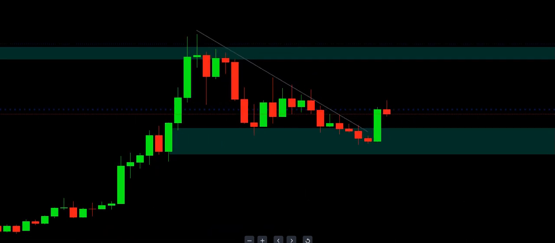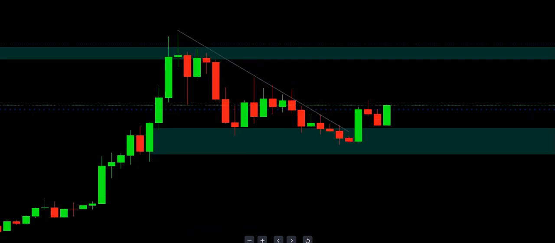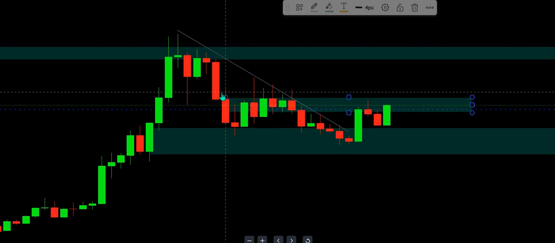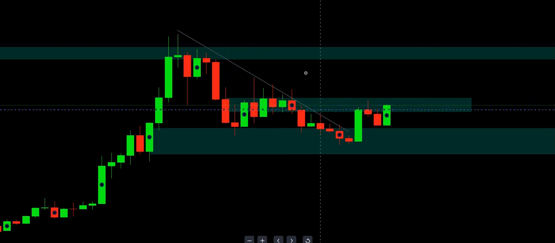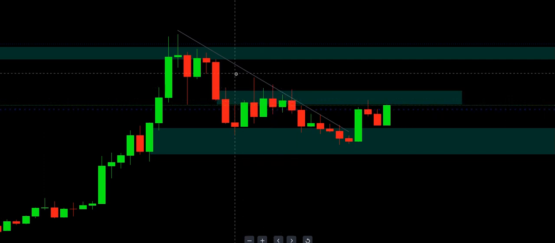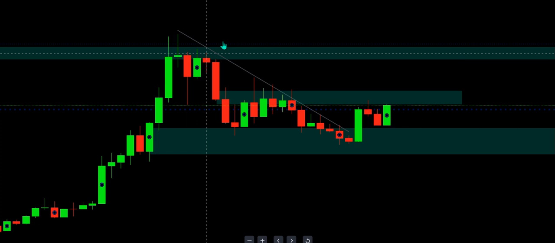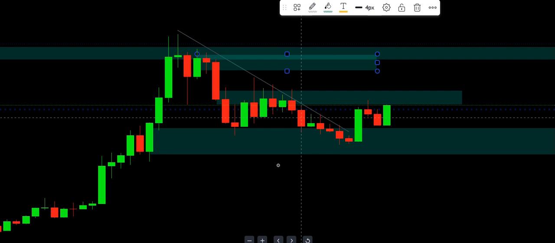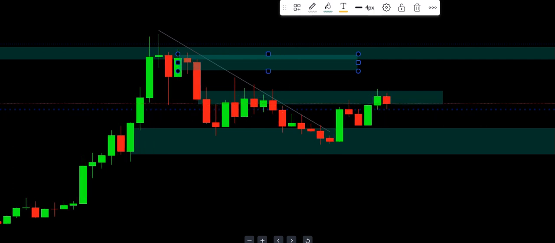Okay, so let's see what happens. Maybe we can have an increase, and some people will draw their demand zone from here, which is correct, because this is not a demand, this is support, this is resistance. They will draw a resistance level from here, but the demand zone is here, right? The demand is this one, the order block, doji. So that's where we are waiting for price to come.